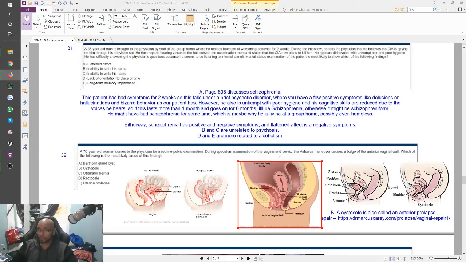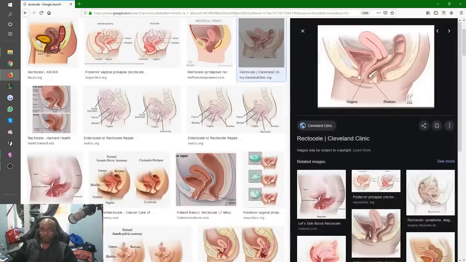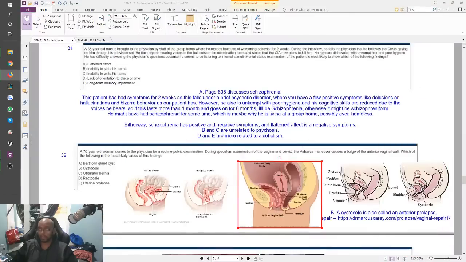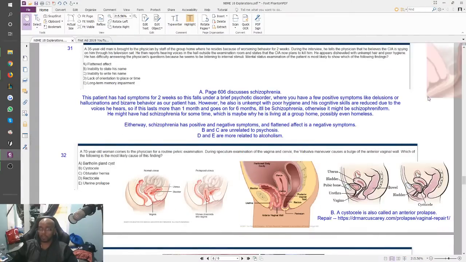So the rectocele is basically the same thing from the other side, I guess, right? So like this image, you see? This would be called a posterior bulge, if anything, where the rectal wall has become weakened, so you would put your speculum in, you're looking at the vagina, but there's this bulge from behind. That's the rectocele. So I knew not to pick this answer choice because that's not what we're looking at for our patient. Our patient has an anterior bulge, not a posterior bulge.